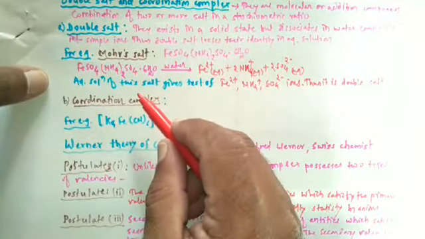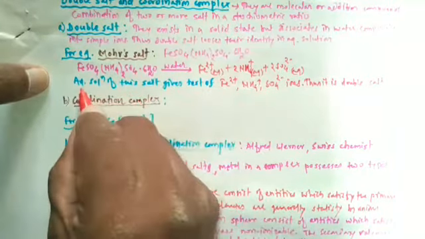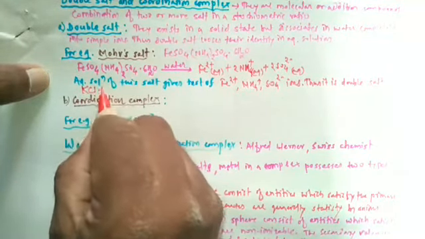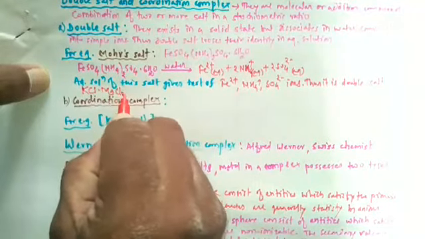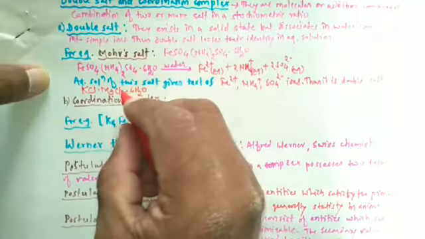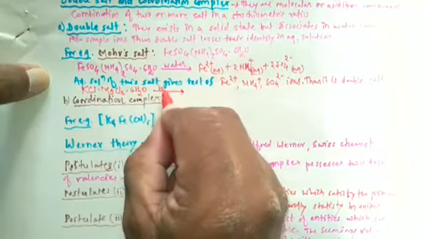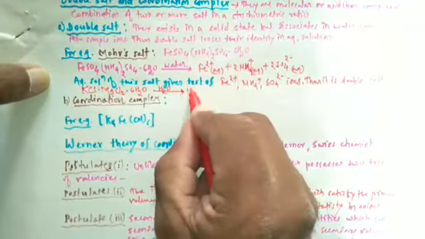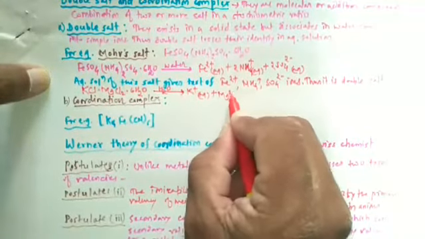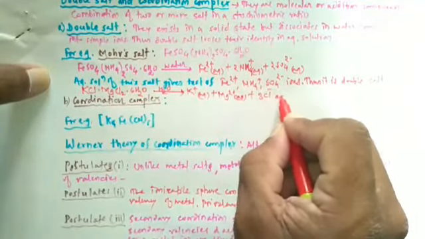Then let's study one another example. So next example is the carnallite. Carnallite having the chemical composition KCl.MgCl2.6H2O. So carnallite when dissolved in water, it produces ions like K+, then Mg2+, then chloride ions, 3 Cl- in the aqueous state.